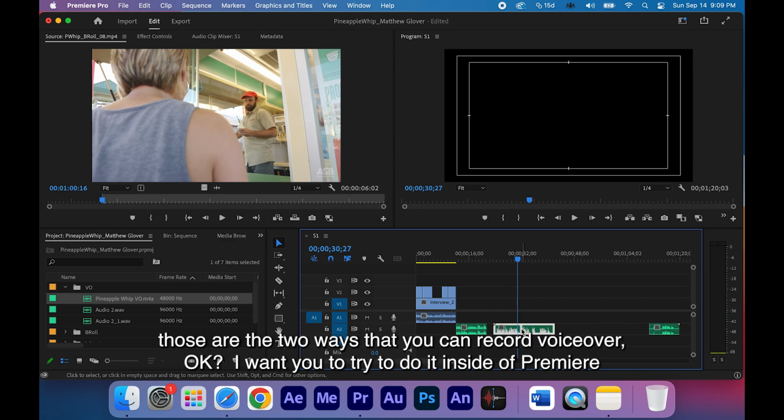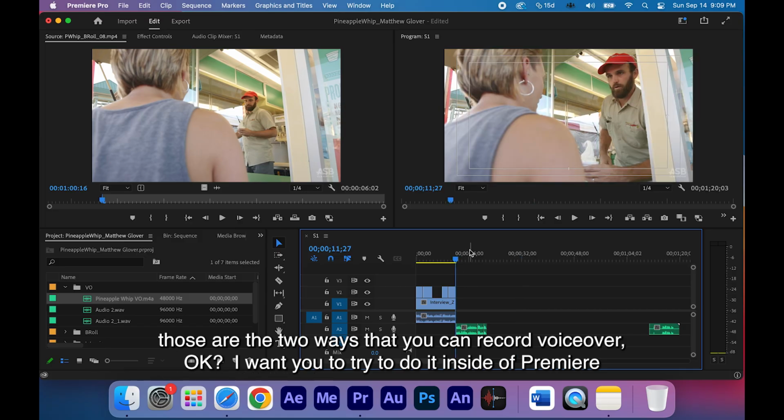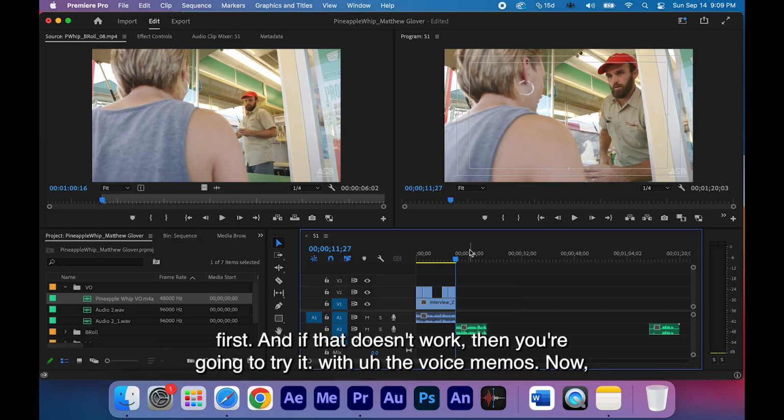All right, so those are the two ways that you can record voiceover, okay? I want you to try to do it inside of Premiere first. And if that doesn't work, then you're going to try it with the voice memos.